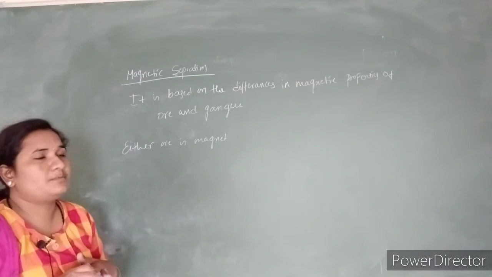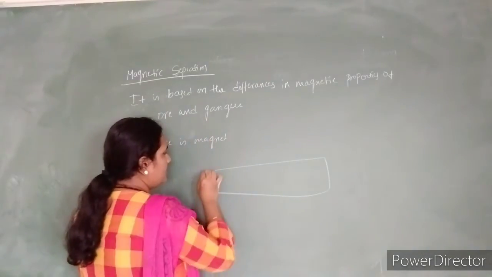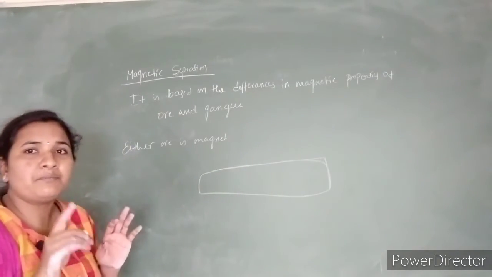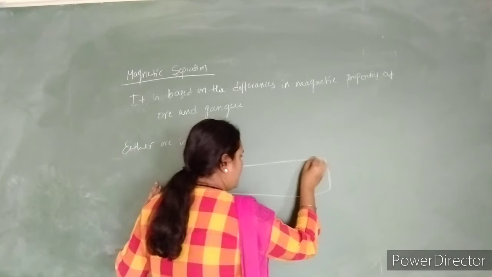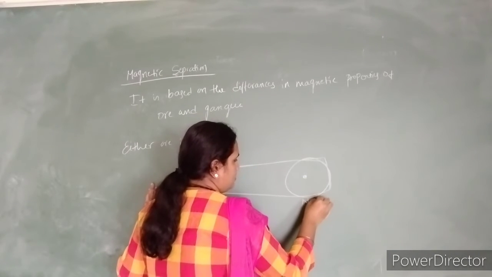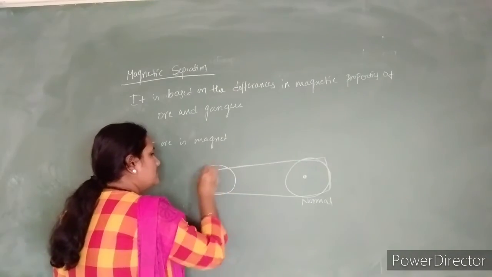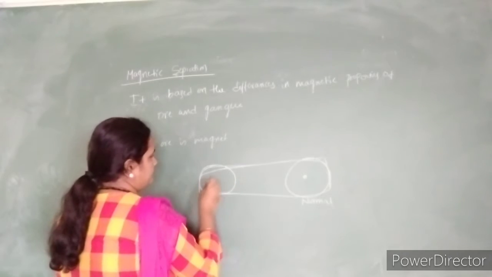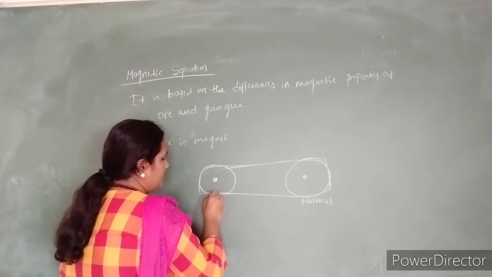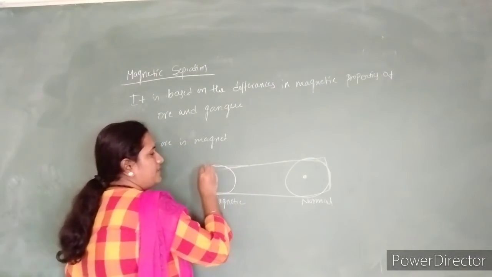In this magnetic separation, we are going to use a conveyor belt. So this is the conveyor belt. It must be fitted with one normal roll, a wheeling roll. And this is another roll, but it must be the magnetic roll. So this is the conveyor belt.